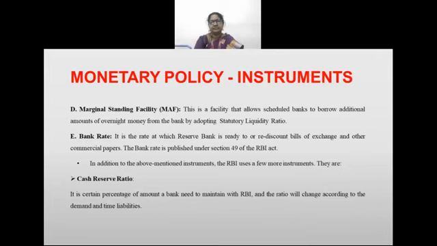Marginal standing facility. A certain amount is always kept as reserve. If they are increasing those reserves, the government, RBI says, instead of keeping 1 lakh rupees, you should keep 1,50,000. So immediately all the banks keep 1,50,000. Then what is happening? They won't give much lending. Suddenly, RBI says, you keep only 1 lakh rupees, so 50,000 rupees extra will be given for lending purposes. So with this liquidity ratio, the RBI is insisting that banks keep a certain amount as their reserve.